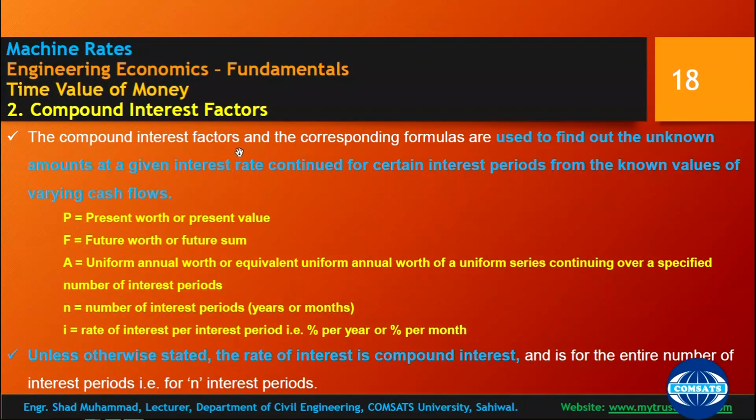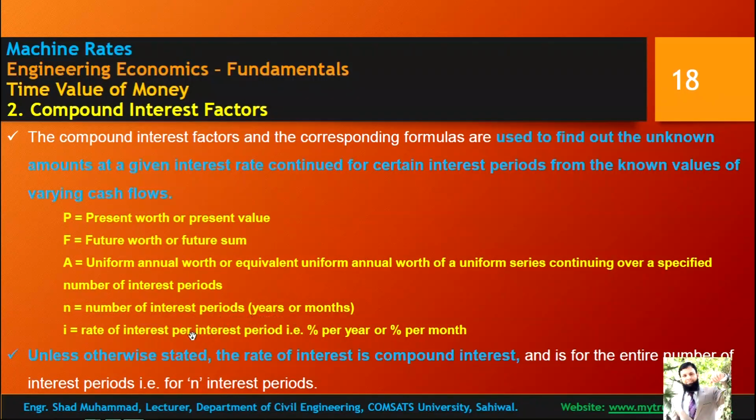Compound interest factors and the corresponding formulas are used to find the unknown amount at the given interest rate continuing for a certain number of interest periods, from the known values of varying cash flows. So you can find unknowns with the help of compound interest factors. Those factors are present worth or present value, future worth or future sum, and uniform annual worth, the equivalent uniform annual worth of the uniform series continuing over a specified number of interest periods. N is the number of interest periods.